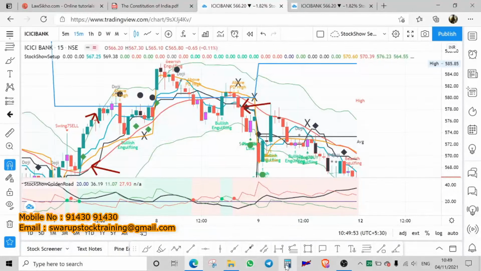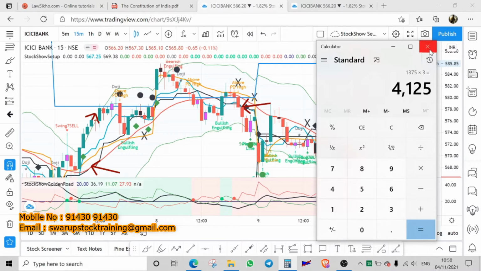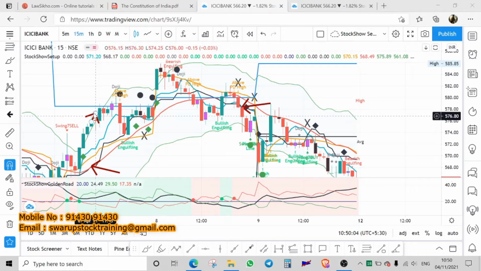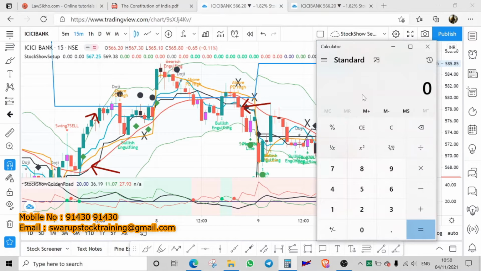So that is 3 rupees into 1375, into 3. You could have made money of 4125 from one lot, or you could have stayed in the trade to exit at this black bar, which is 584. So 584 and this is 576. So how much is the money? 584 minus 576, you have got 8 points into 1375. So you could have taken 2 entries here. You could have taken 11,000.